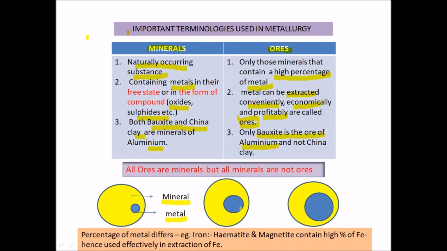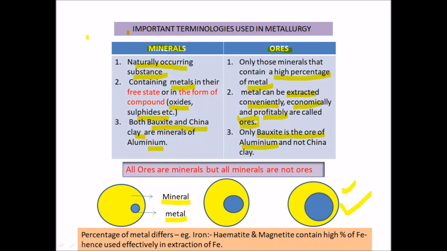In the next picture you have a little higher percentage of metal present in the mineral, and in the third picture a very high percentage of the metal is present. So this is better used for the extraction of that particular metal.